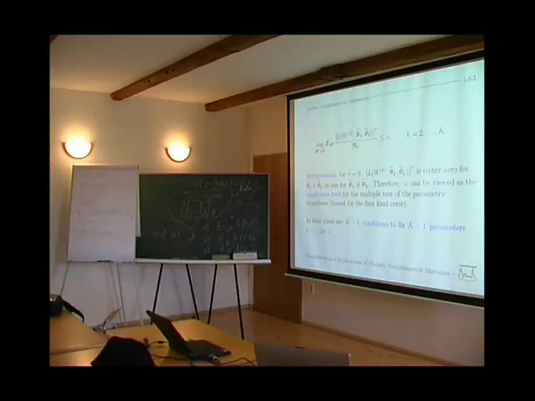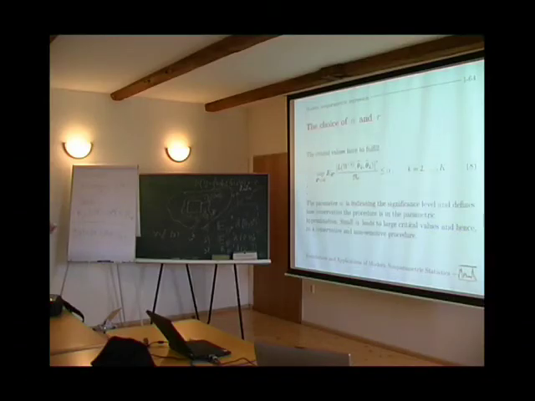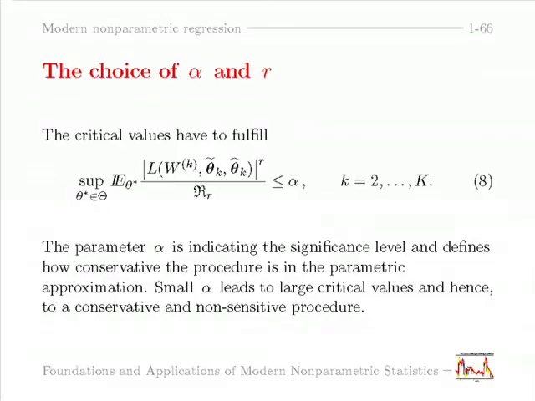The parameter r is your loss function, and the parameter alpha is kind of a test level. And in hypothesis testing theory, you know there is this alpha, and nobody requires to fix this alpha for all applications. It could be 5% or 1% or 1/10 of a percent. It depends on the application.